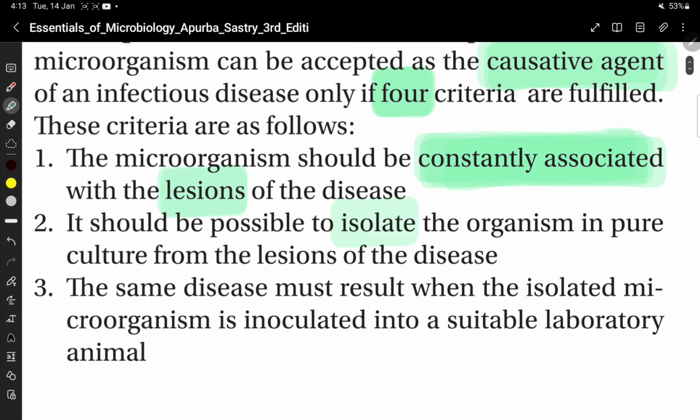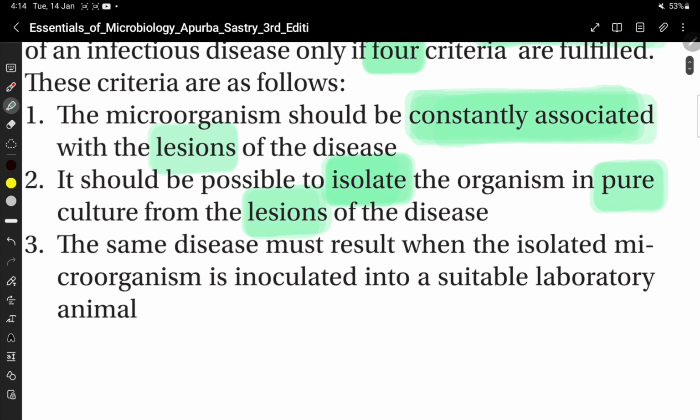It should be possible to isolate the organism in pure culture from the lesion of the disease. The same disease must result when the isolated organism is inoculated into a suitable laboratory animal.